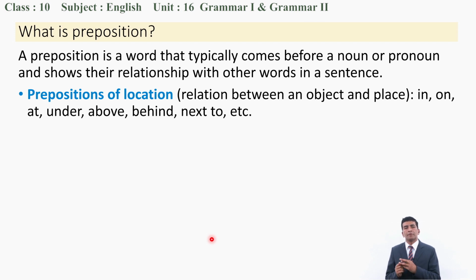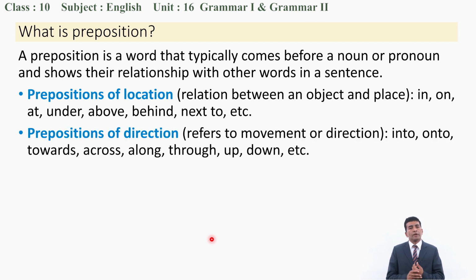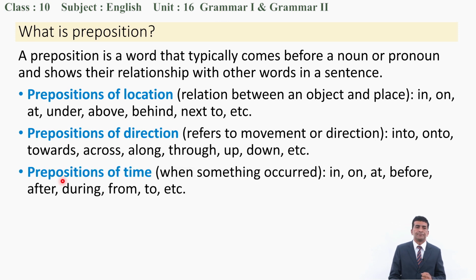Prepositions may talk about some of the location. They talk about the relation between any object and its location, its place, like in, on, at, under, above, behind, next to. These are prepositions of location. Similarly, there can be prepositions of direction. They may show the relation of the object or thing in relation to direction or its movement. Words like into, unto, towards, across, along, through, up, down. These words are prepositions of direction.